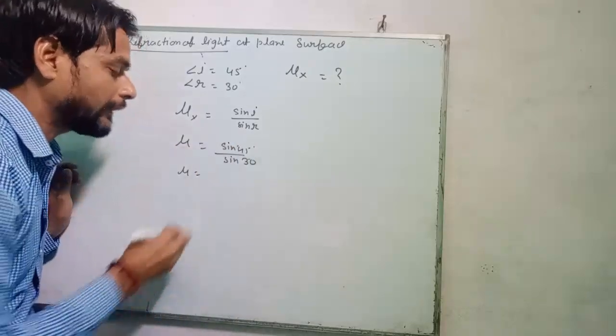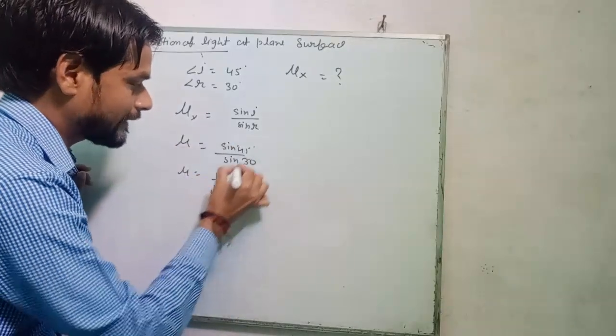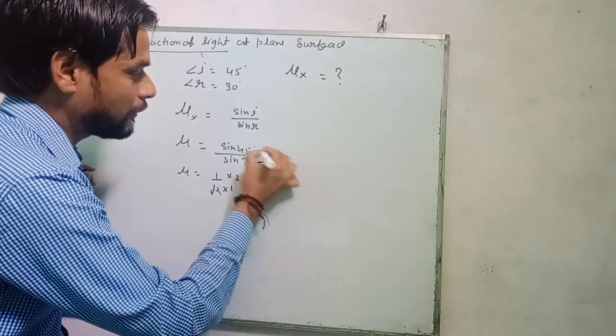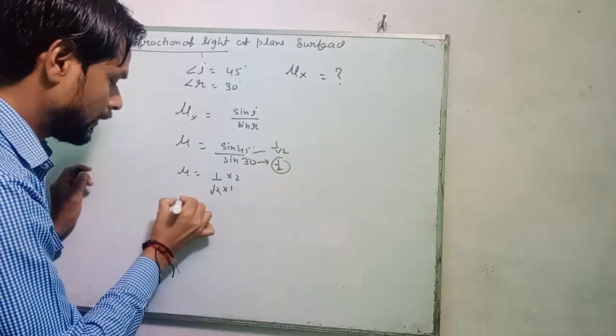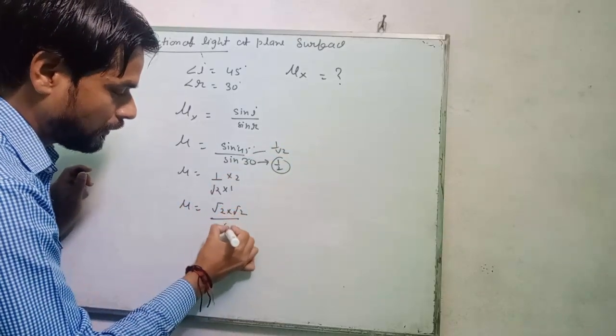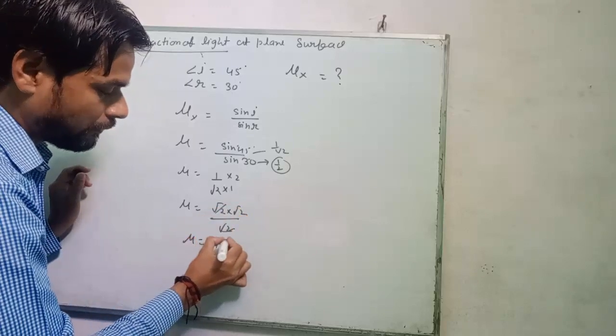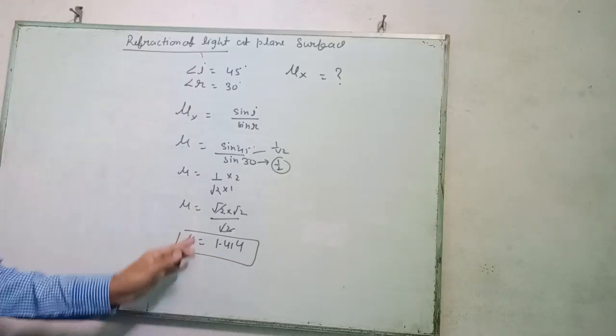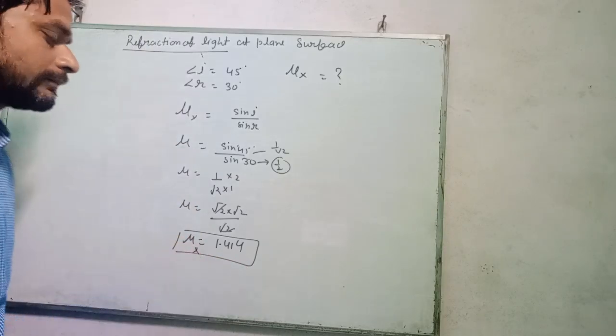The value of sin 45 is 1 by root 2 and sin 30 is 1 by 2. So we get 2 upon root 2, which is root 2. The value of root 2 is 1.414. That is the refractive index of X.